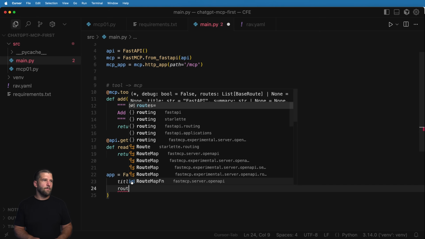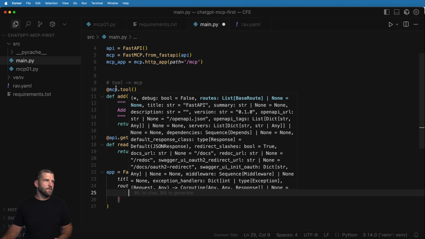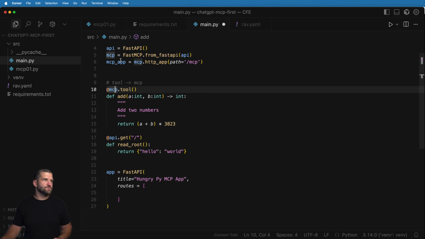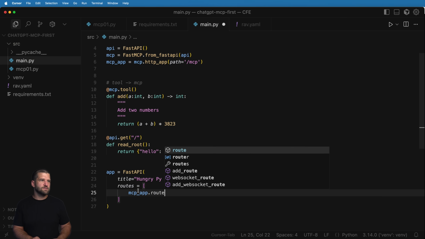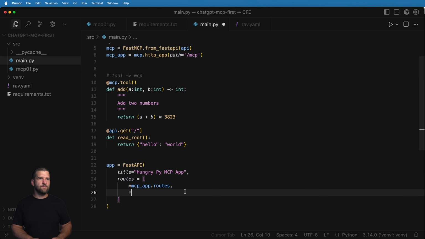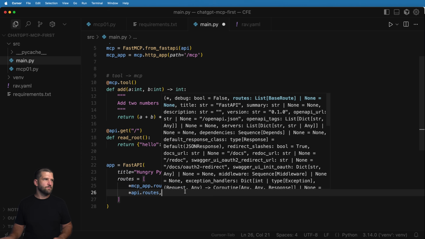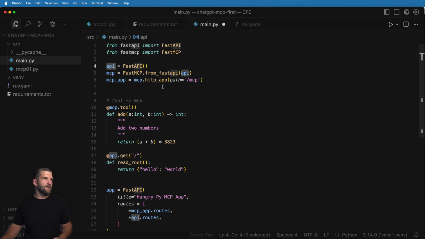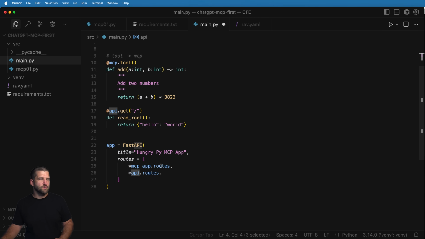Then I'll go ahead and bring in my routes. So this is the key part here. The routes are going to take in two different routes. First off, we're going to take in the routes from our MCP app. So we'll do mcp_app.routes, and we want to unpack them, so I'll put a star in front of here. Basically this is a list of routes, and I just unpack them so that they are combined within these routes. And I want to do that same thing with api.routes, so the original API of FastAPI. Great. So these are going to be the routes.